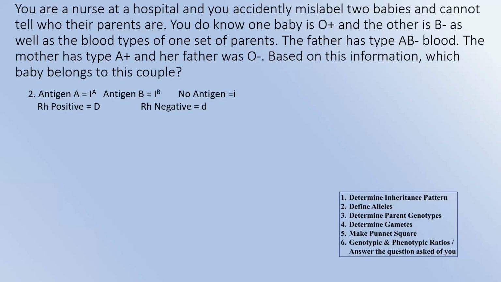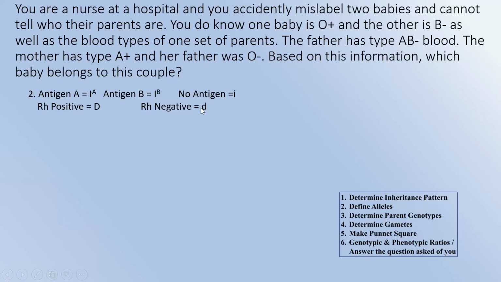Alright, so these are alleles that you don't really have much freedom for. Blood types are always going to be I's with the superscripts: I^A for antigen A, I^B for antigen B, and for no antigen, or type O, it's just the little i. Then Rh is like an antigen D, so we're just going to use the letter D. A big D for Rh positive, and Rh negative is recessive, so little d.